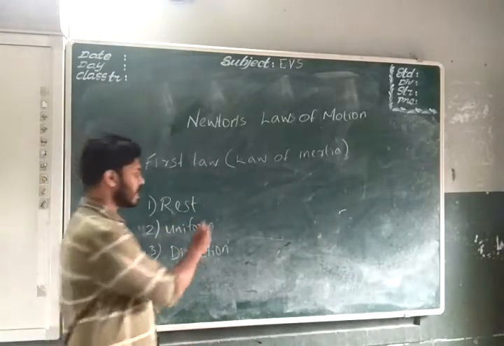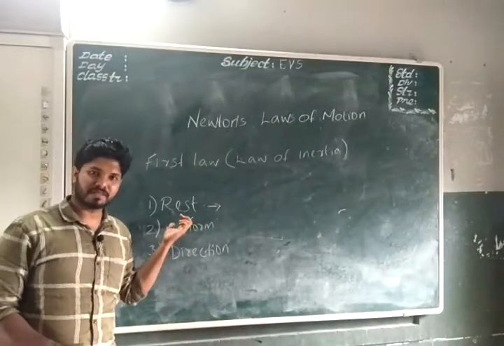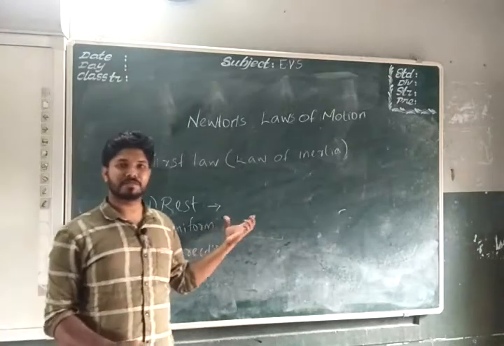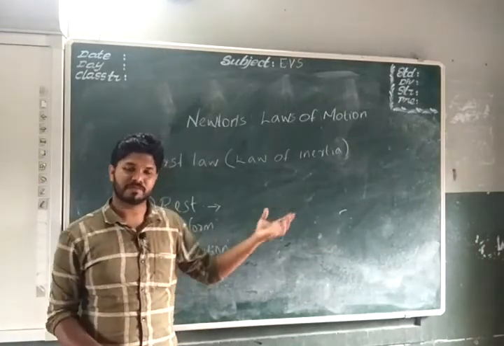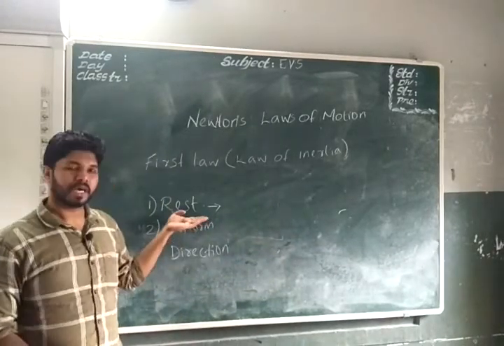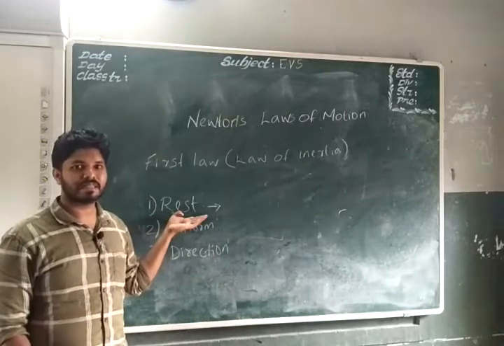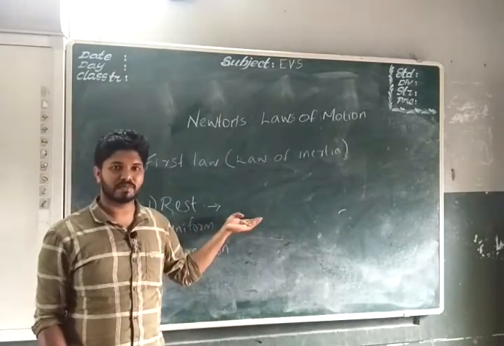We can split it as: a body continues to be at rest unless an external unbalanced force acts on it to change its position. Once more, a body continues to be at rest unless an external unbalanced force acts upon it to change its position.